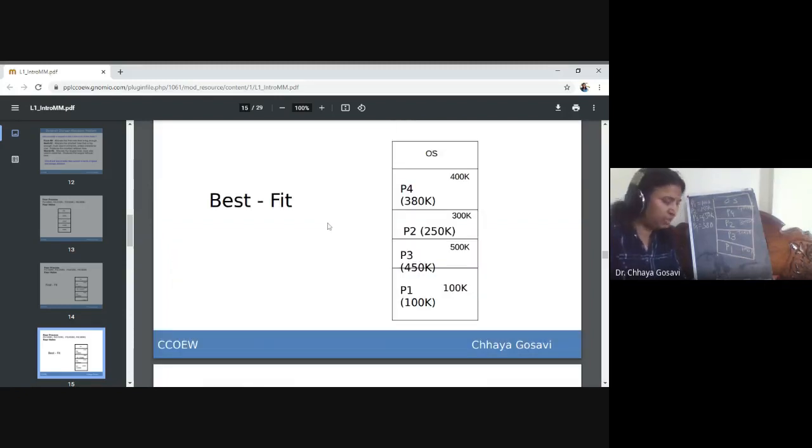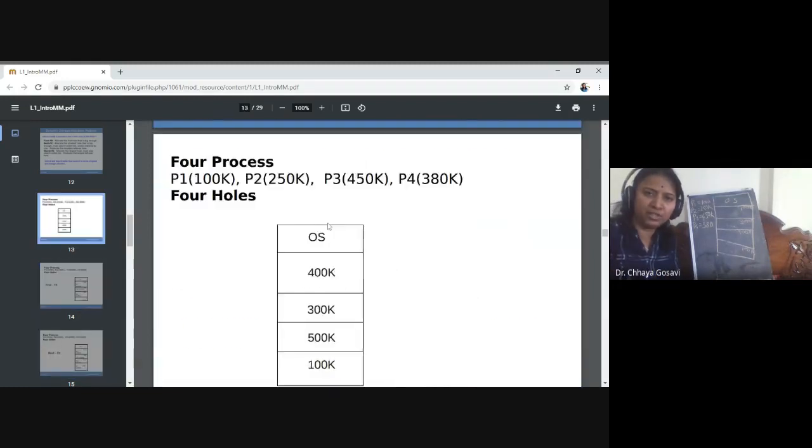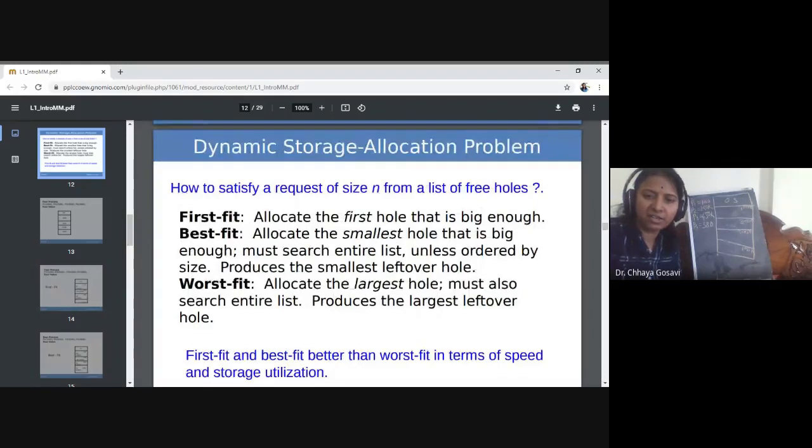Next algorithm is worst fit. Worst fit is exactly opposite to best fit. Best fit finds the smallest large enough block, and worst fit allocates the largest hole to the incoming process. Suppose P1 is the incoming process. It will sort these blocks in descending order and find the largest block. The largest block is 500K, so P1 is allocated to the 500K block.